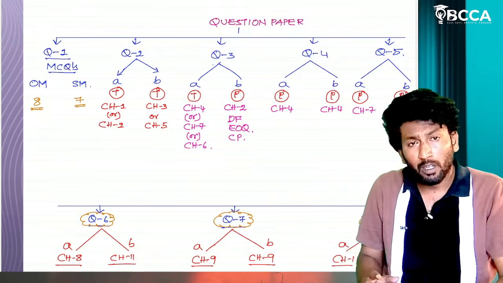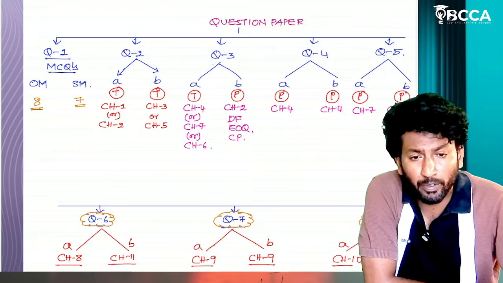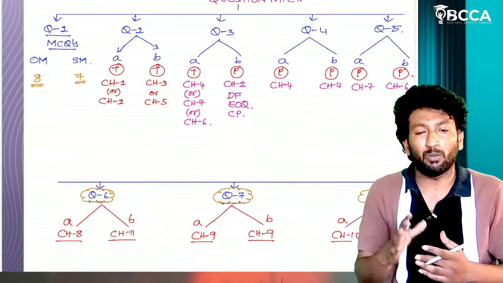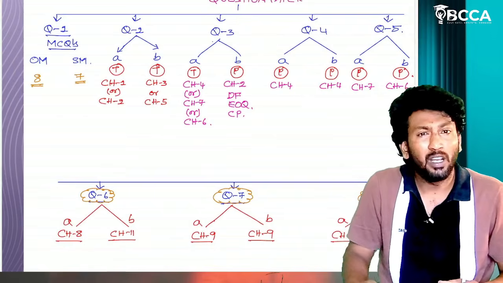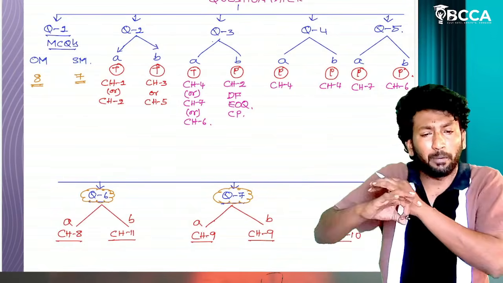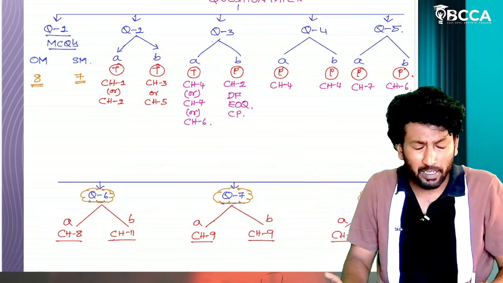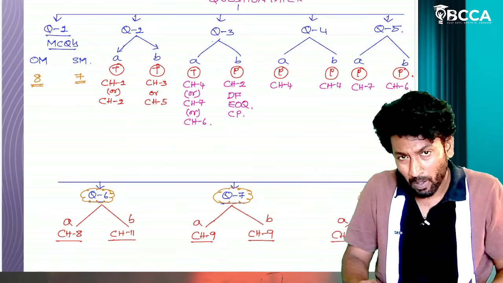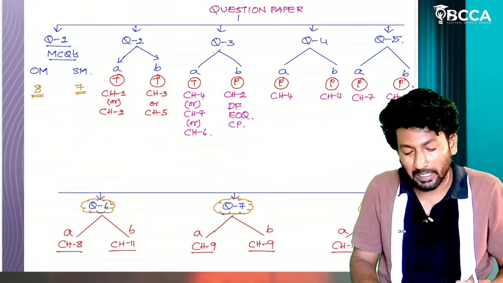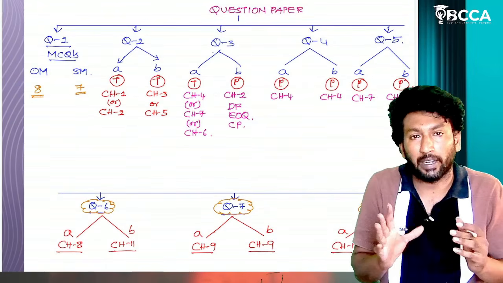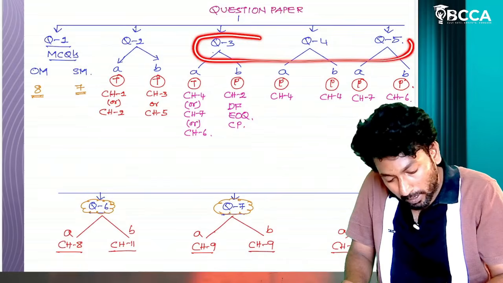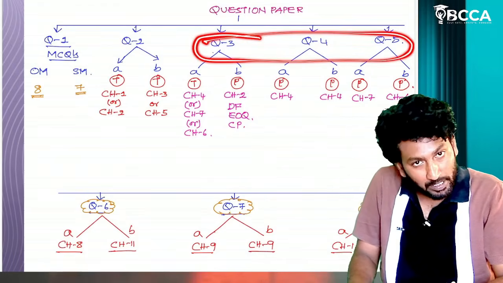Now, which questions do we have to select, sir? As we have only one month before the examination, we don't need to learn all chapters, the complete syllabus in OM and SM. Anyway, we have to write five questions only. You have to select the chapters for those five questions. You have to decide which chapters we are going to attack. If you are good at the problematic part, prepare for these three questions first.